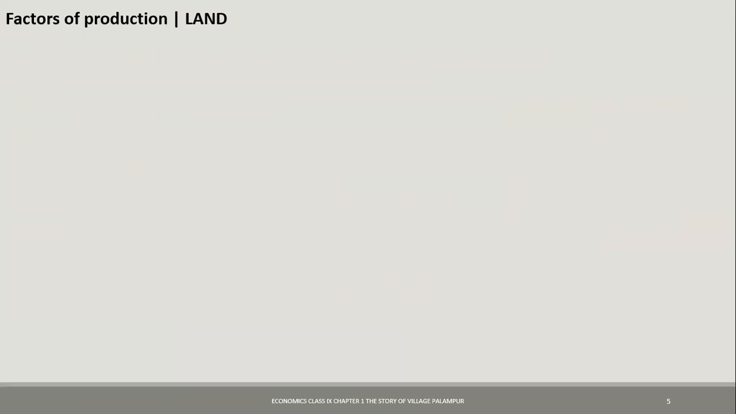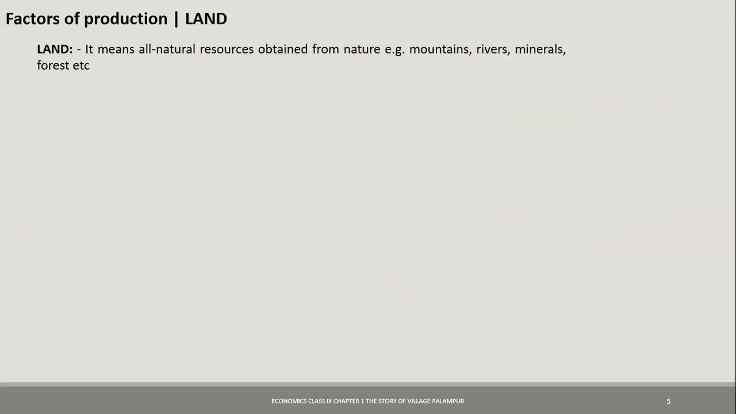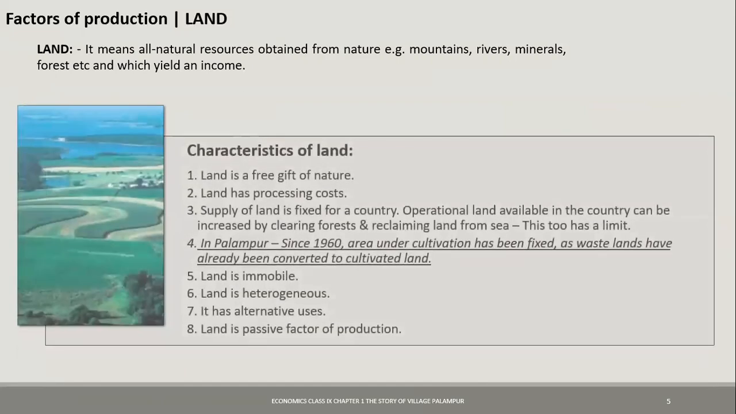So the characteristics of land. What is land? Land refers to all natural resources obtained from nature, that is mountains, rivers, minerals, forests, etc., with the help of which we can earn an income. There are various characteristics of land. First thing is, land is a free gift of nature. Nature doesn't charge us anything for the land that it has provided.